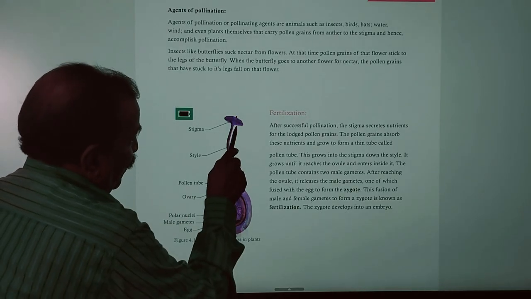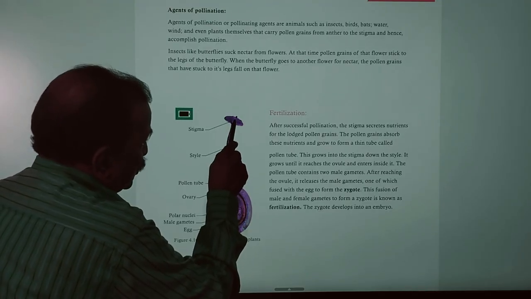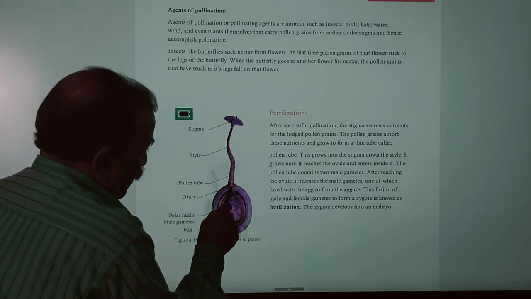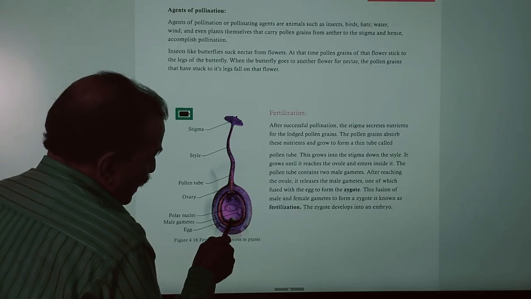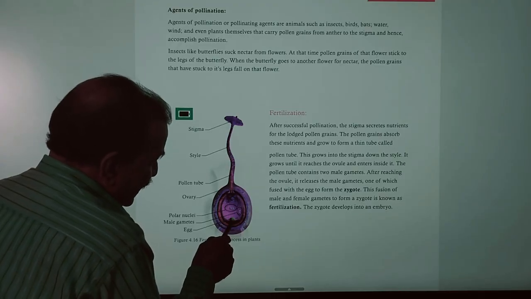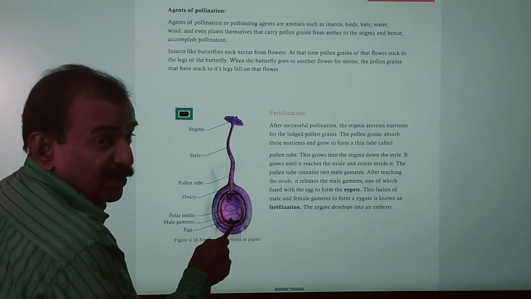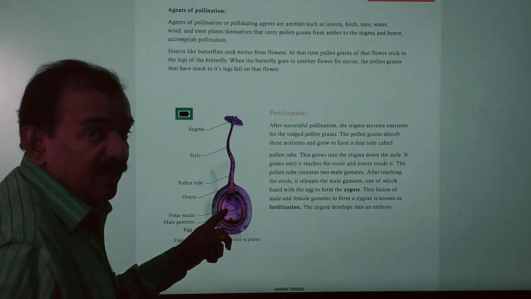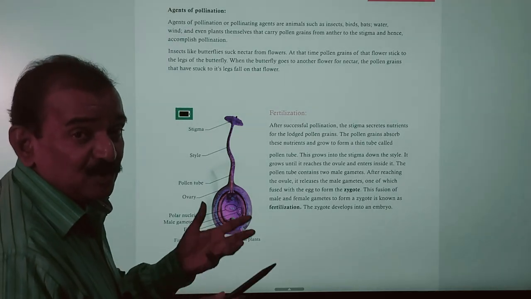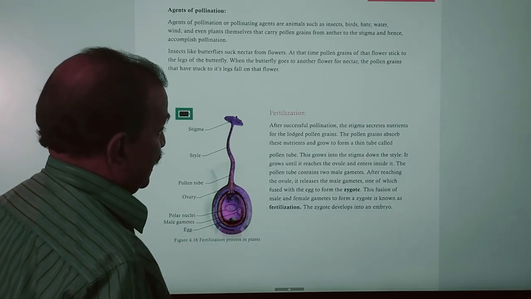So pollen grains fall on the stigma, and they swell and they bulge, and also they produce what? Pollen tube, and pollen tube may reach the micropyle that is present at the posterior end of the embryo sac or ovule, and at that region you can see the presence of what? Egg cell, and one of the male nuclei fuses with egg cell to form zygote, and another male nucleus fuses with what? Polar nuclei to form what? Primary endosperm.